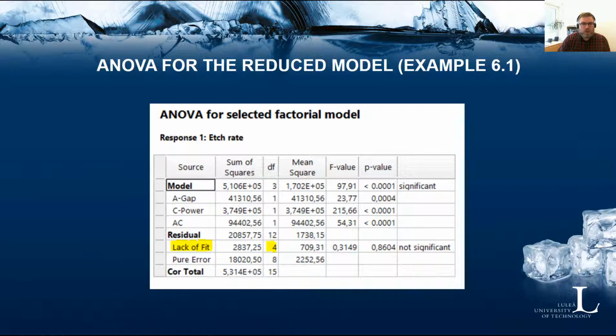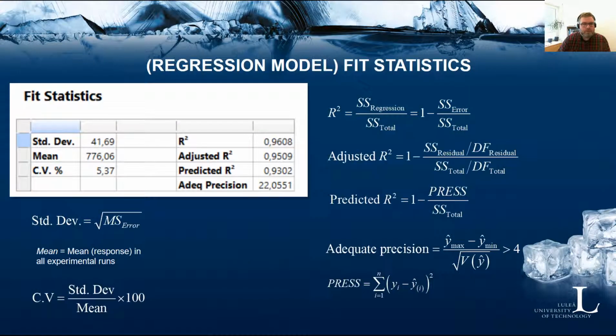Okay, so now let's move on to the regression model fit statistics, which you also get from the software. It will provide you with some fit statistics or performance measures that you should evaluate. Perhaps the most important ones are these three: the R squared, the adjusted R squared, and the predicted R squared. But anyway, let's go through those that you have.